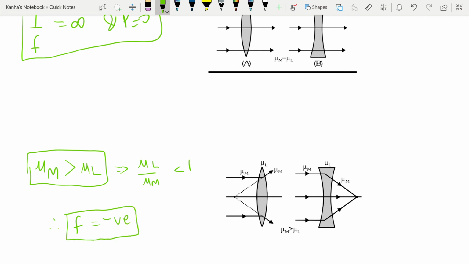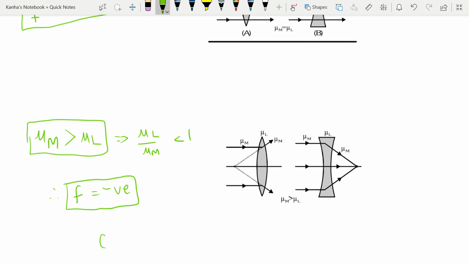So what this means is, if the medium has a higher refractive index, then a concave lens will behave like a convex lens, and vice versa.